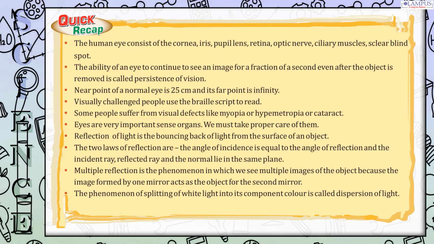Reflection of light is the bouncing back of light from the surface of an object. The two laws of reflection are: the angle of incidence is equal to the angle of reflection, and the incident ray, reflected ray and the normal lie in the same plane. Multiple reflection is the phenomenon in which we see multiple images of the object because the image formed by one mirror acts as the object for the second mirror. The phenomenon of splitting of white light into its component colors is called dispersion of light.